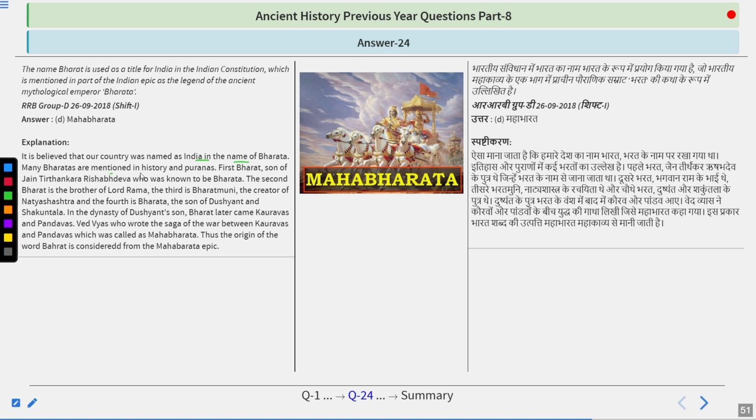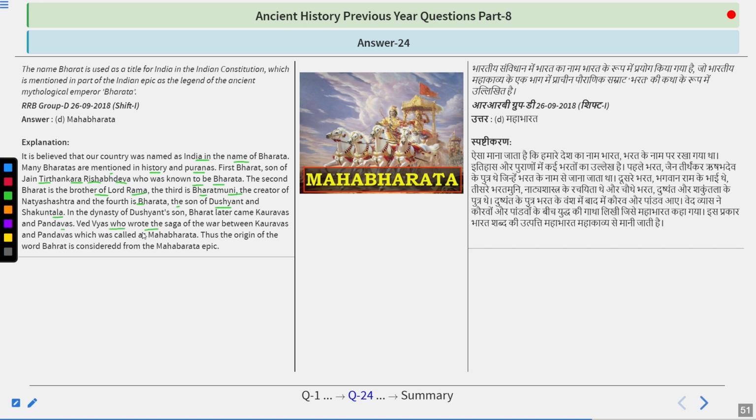Many Bharatas are mentioned in history and Puranas. First, Bharat, son of Jain Tirthankar Rishabdev. Second, Bharat is the brother of Lord Ram. And the third is Bharat Muni, the creator of Natya Shastra. And fourth is Bharat, the son of Dushyant and Shakuntala. In the dynasty of Dushyant's son Bharat, later came Kauravas and Pandavas.